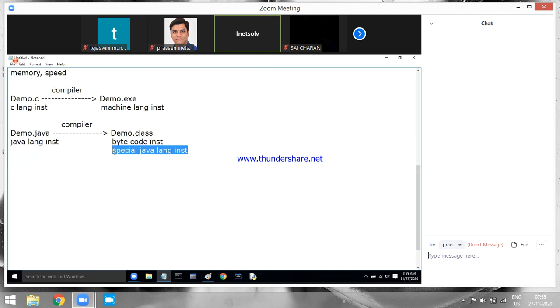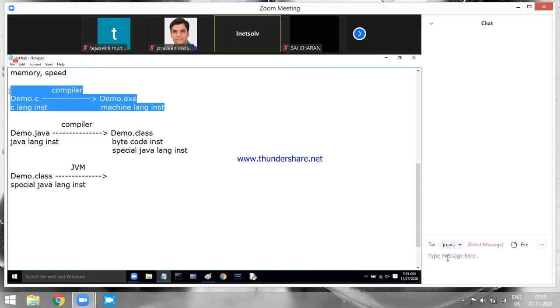Now, this special Java language instructions present in your .class file cannot be understood by the processor, and cannot be understood by the programmer also. The only one fellow who can understand your .class file is your JVM, Java Virtual Machine. What will JVM do? The JVM will take the .class file, read the special Java language instructions, and convert them to machine code.